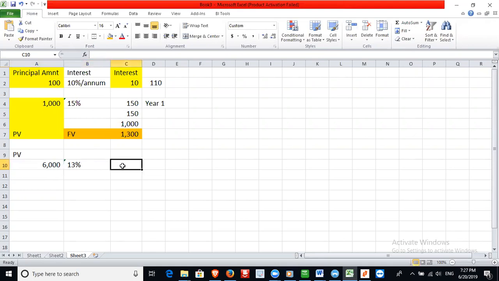In year 1, the interest element will be 6,000 times 13%, which is 780. Same applies to year 2 and year 3.